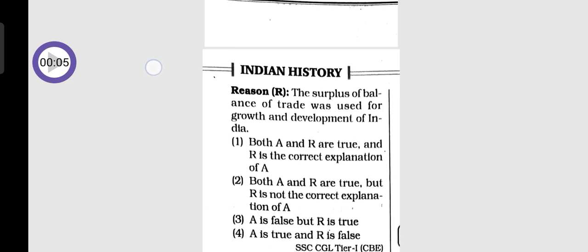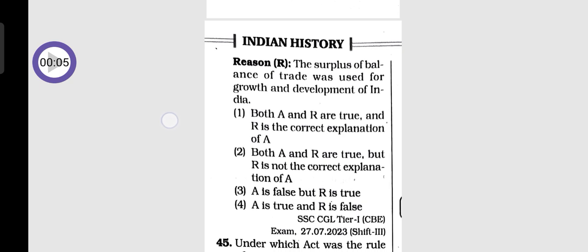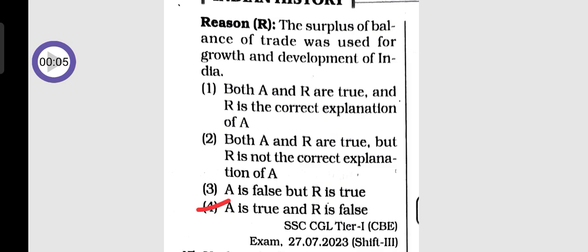So the options are: Option 1, both A and R are true and R is the correct explanation of A. Option 2, both A and R are true but R is not the correct explanation of A. Option 3, A is false but R is true. Option 4, A is true and R is false. So the answer is option 4, the assertion is true but the reason is false.